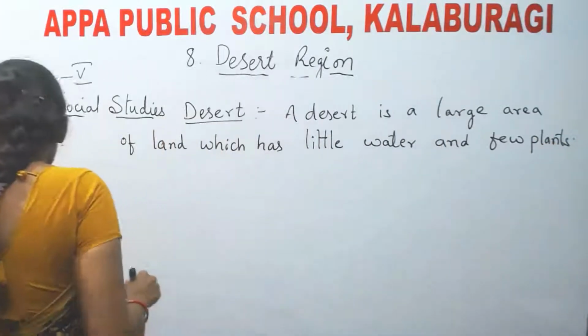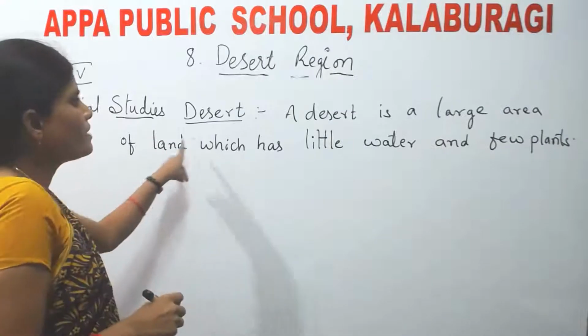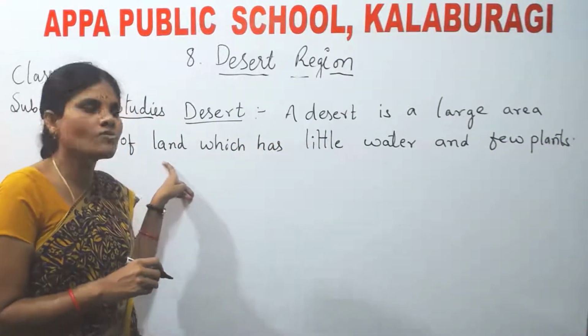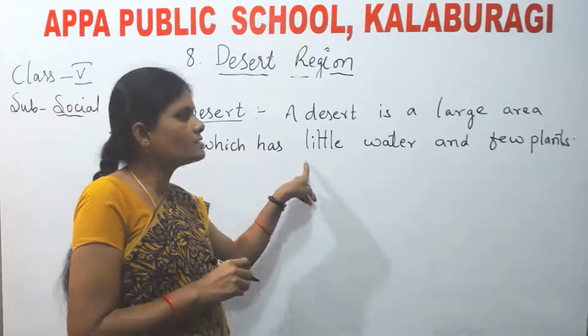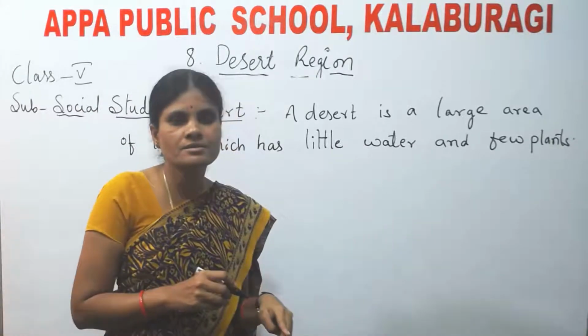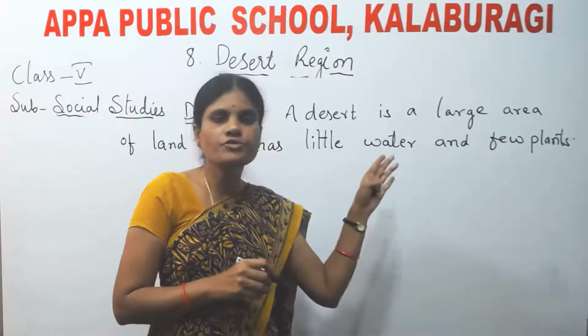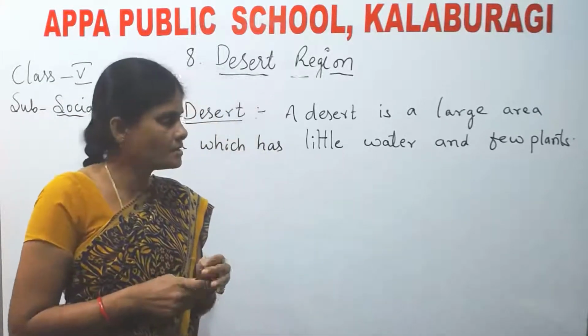What is a desert? Desert is a large area of land. It is a large area of land which has little water and few plants. Little water is found in the desert areas and few plants are found in the desert areas.